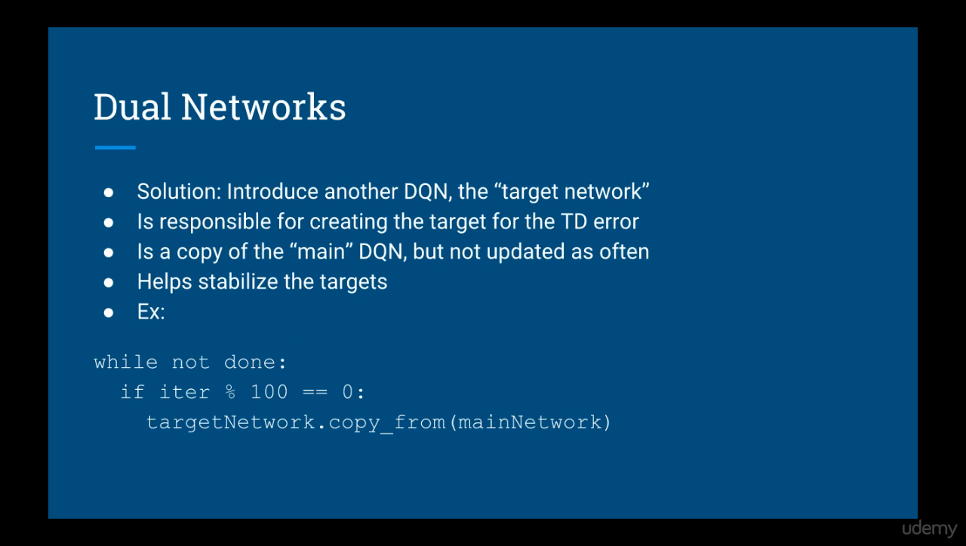The solution to this is to introduce another deep Q network. We call this the target network, and as you might suspect, this network will be responsible for creating the TD target. The target network is essentially a copy of the main Q network, but it isn't updated as often. So for example, you might make the target network constant for 100 time steps while continuing to update the deep Q network. Only every 100 steps, you'll copy the parameters of the main deep Q network into the target network. This helps stabilize the targets.